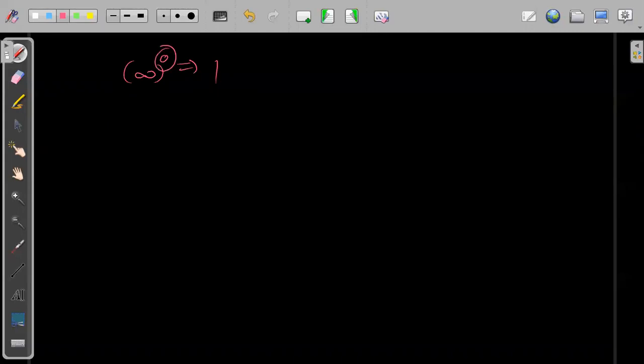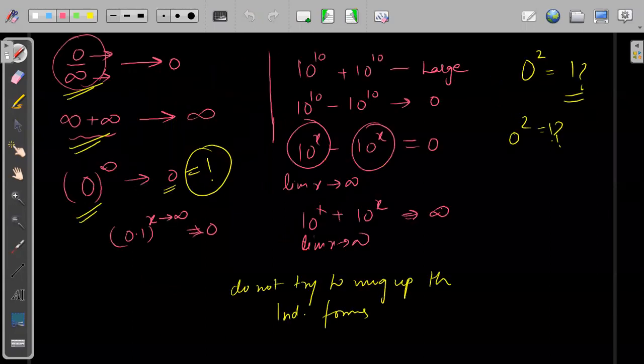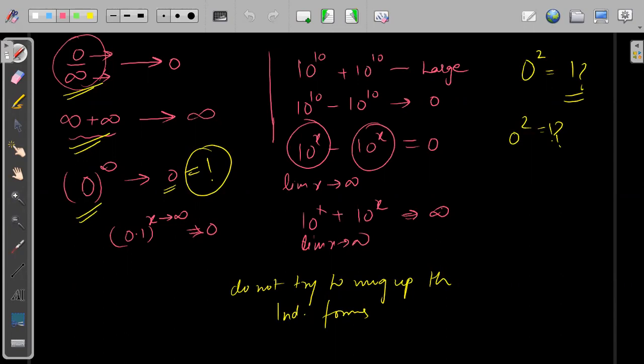Because this 0 can approach from the positive side, or this 0 can approach from the negative side. This infinity is 1 by 0 approaching from the positive side or 1 by 0 from the negative side. Understood? This will give you different answers for different kinds of questions. But no matter whether 0 is approaching from the positive or negative side, 0 to the power infinity will always give you 0, because 0 approaching from positive or negative will always give you a smaller and smaller value. I hope this is understood.